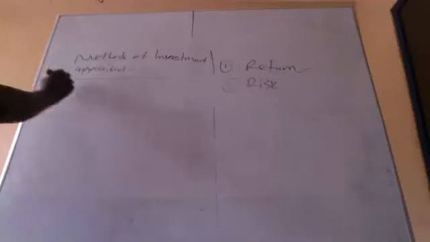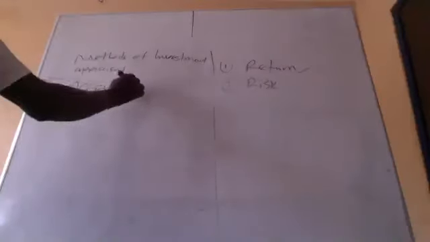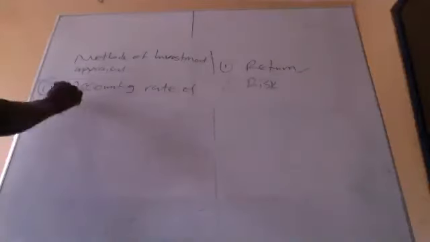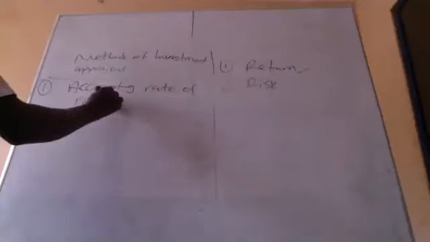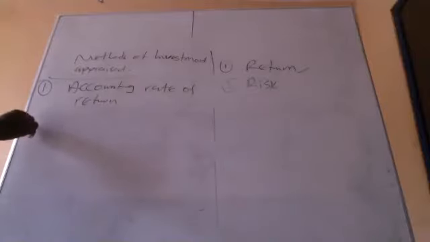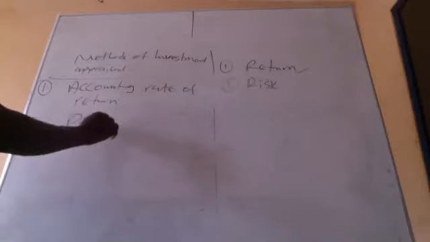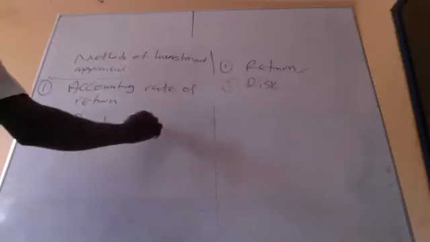So you start with 1, accounting rate of return. That's method 1. Method 2, payback period.